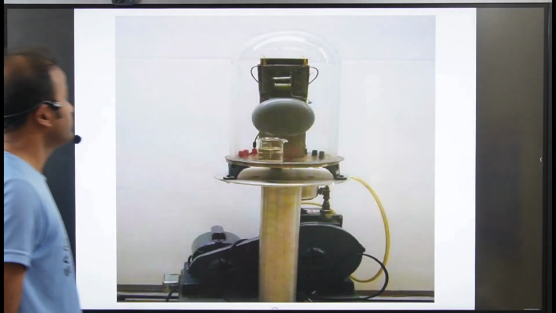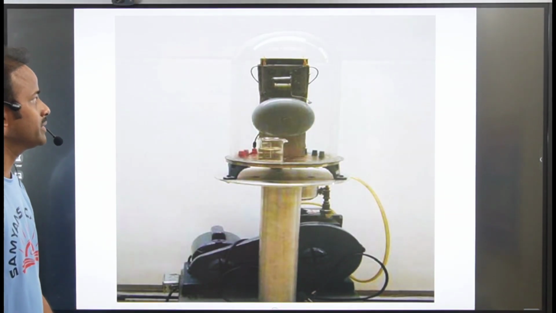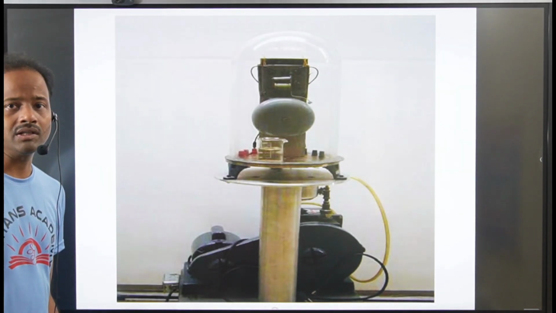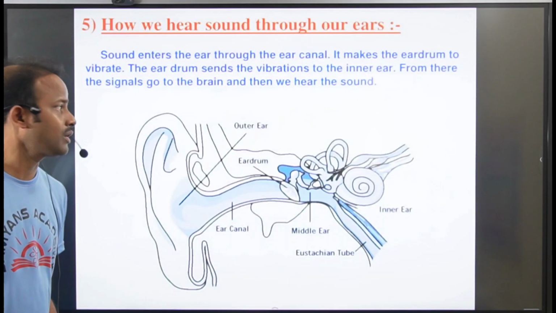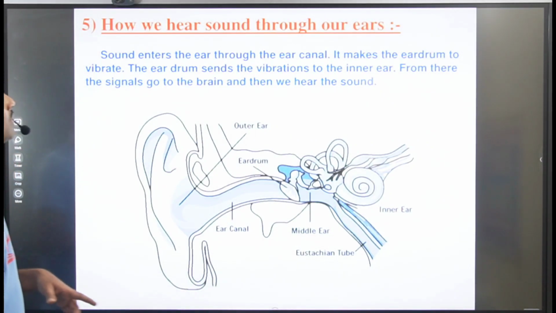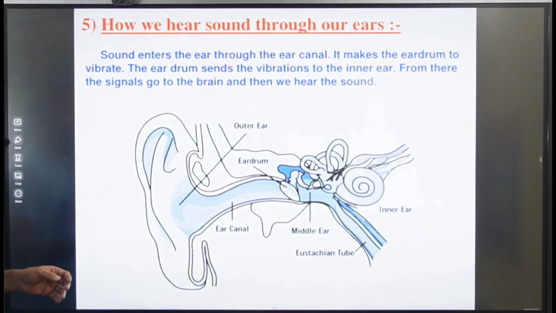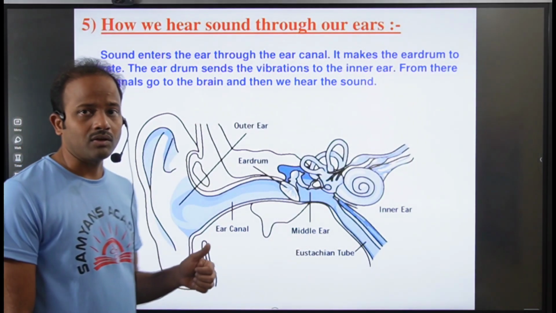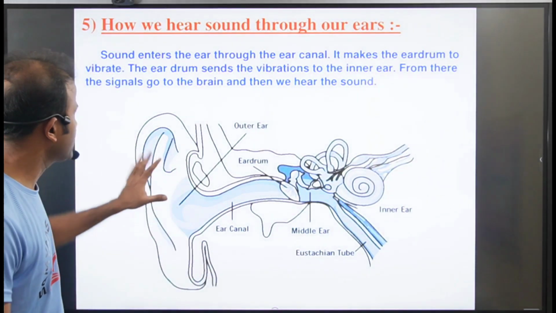Now here we have an experiment. When you perform this activity under a vacuum, we cannot hear the sound. How do we hear sound? Through our ears. Now how are we able to hear the sound? Here is the structure of our ear. So let us see now.